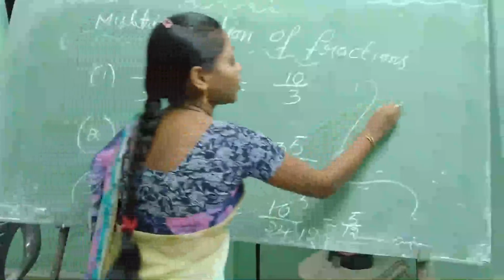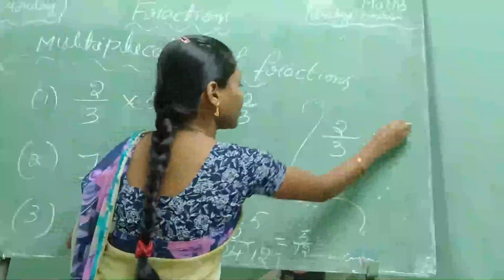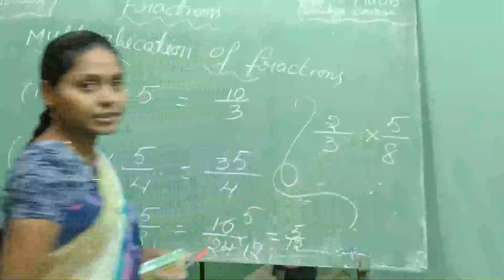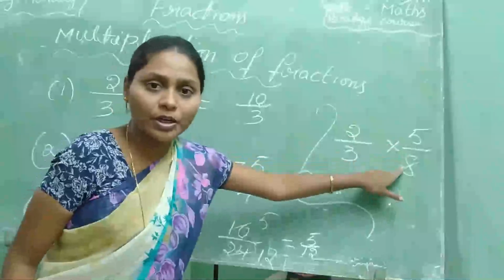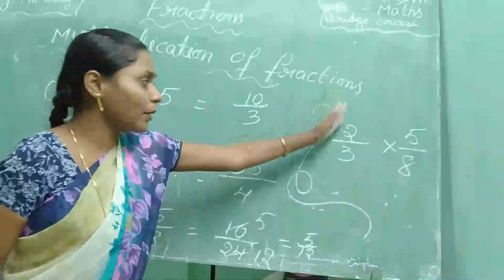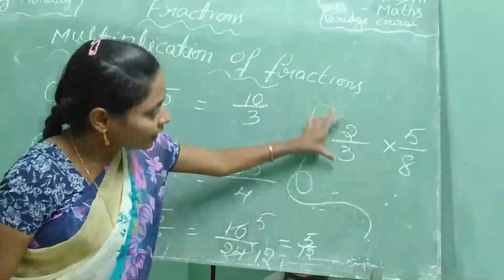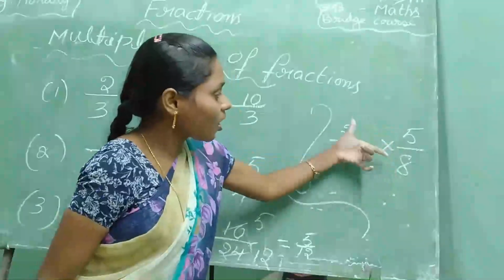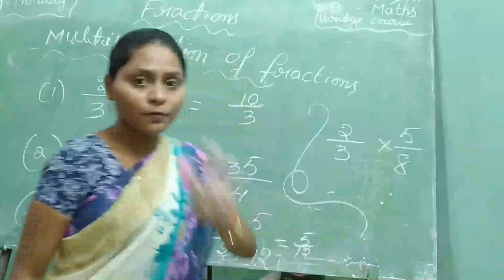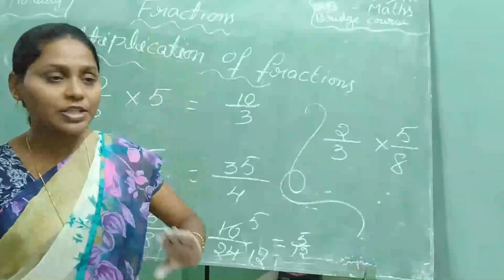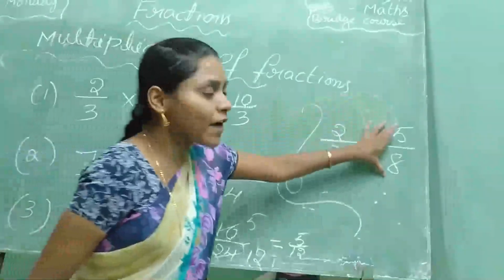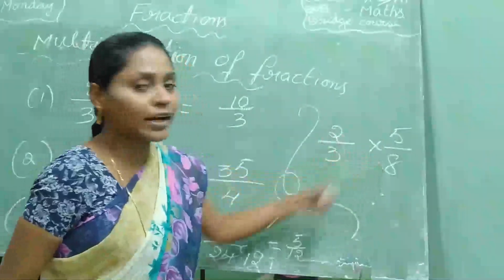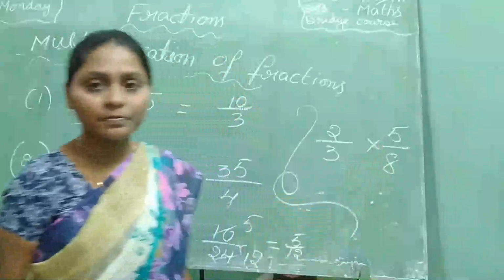We can do it another way also. What is that? 2 by 3 into 5 by 8. We have to cancel numerator and denominator, either like this or like this. There are 4 ways you can do cancellation: 2 and 3, or 5 and 8, or 2 and 8, or 3 and 5.